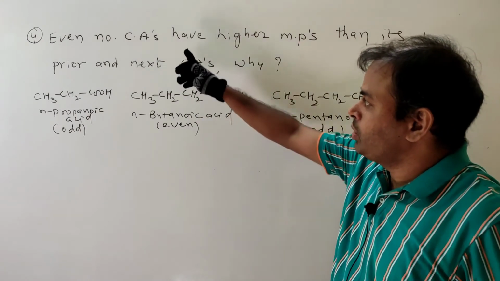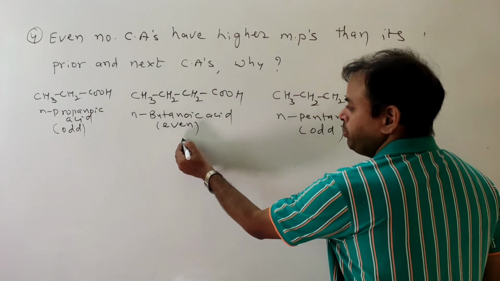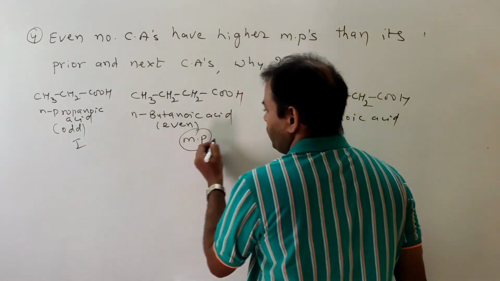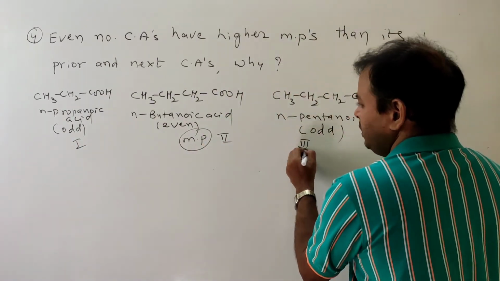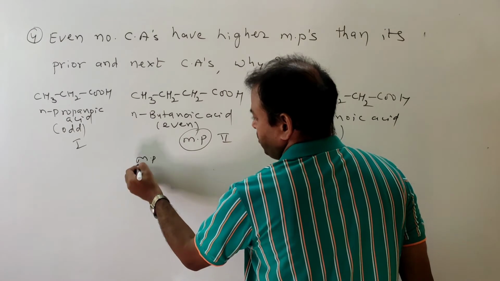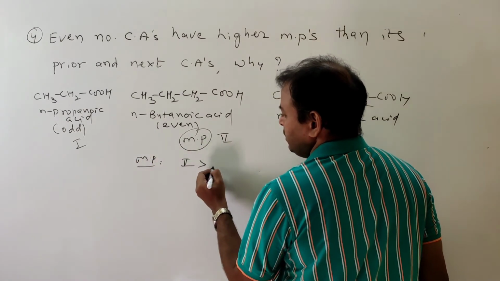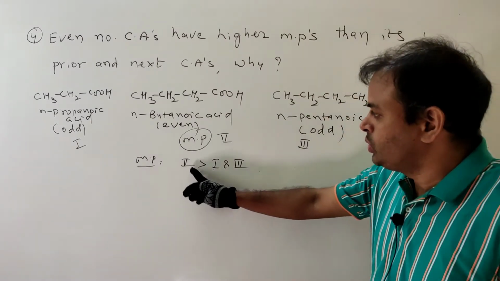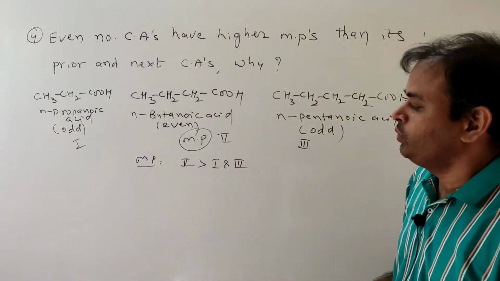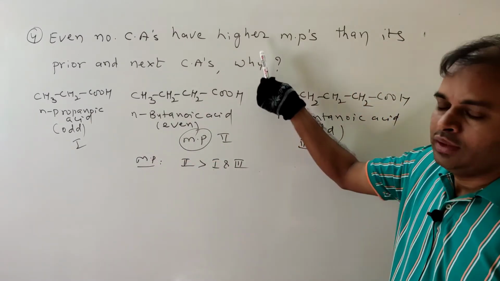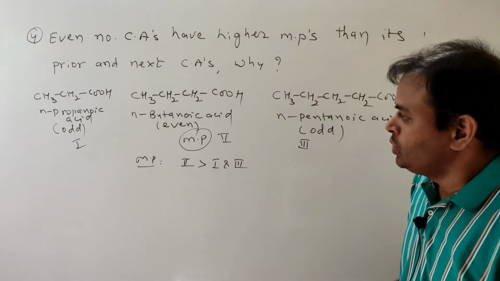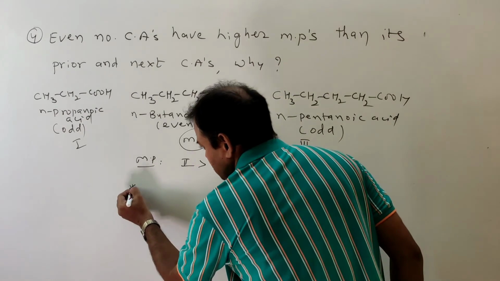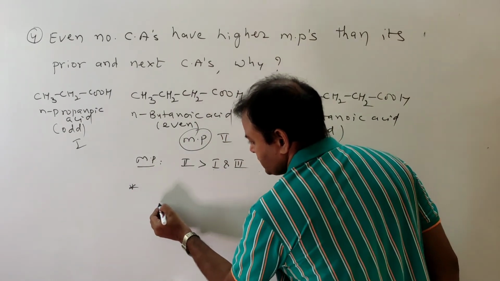Okay. Even number carboxylic acids melting points. I am giving numbering 1, 2, 3. Okay. So with respect to the melting point, 2 is greater than 1 and 3. What is the reason? That is our question. So why? What is the reason? This is just because of even number carboxylic acid.